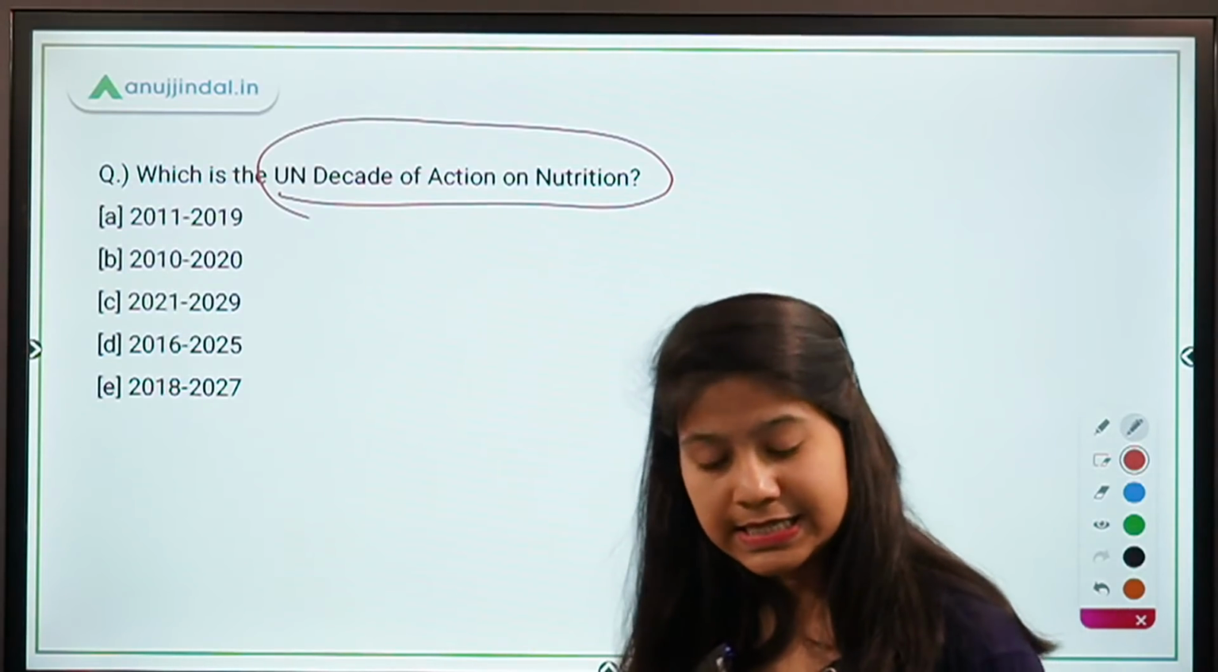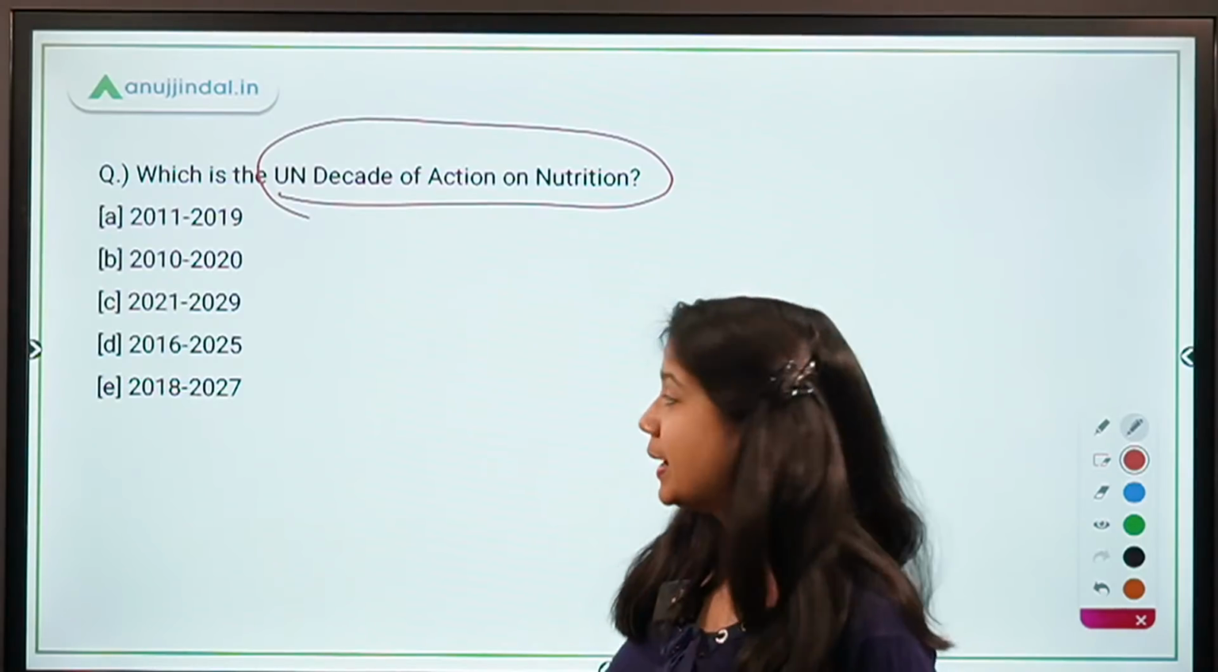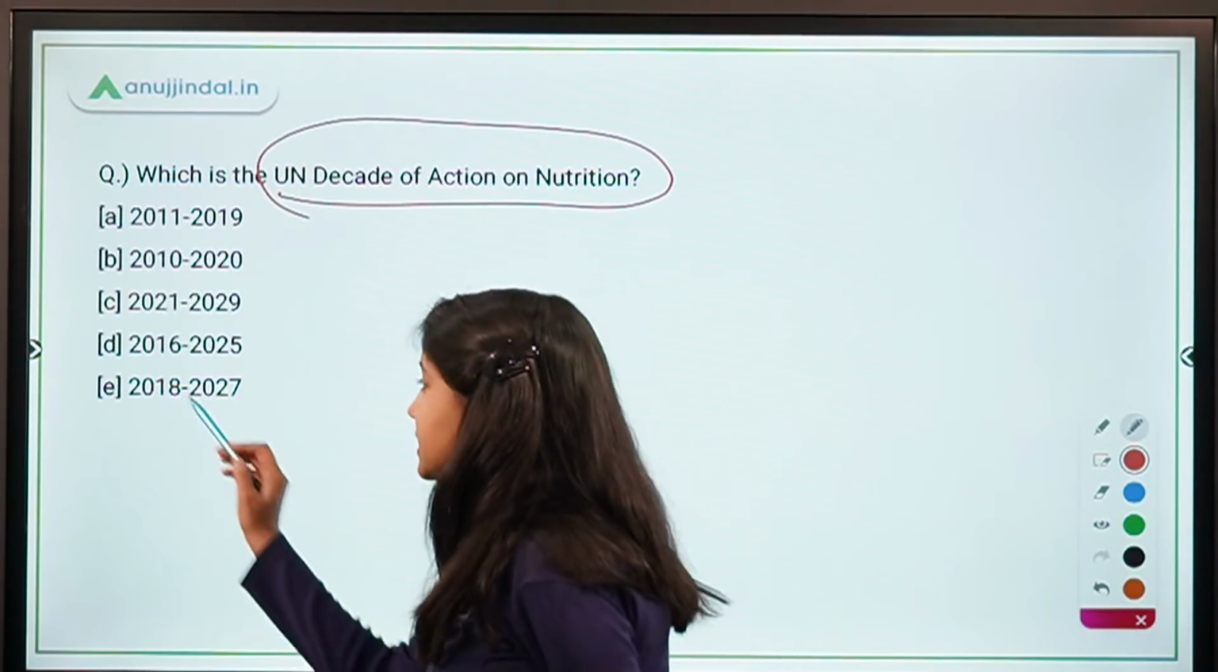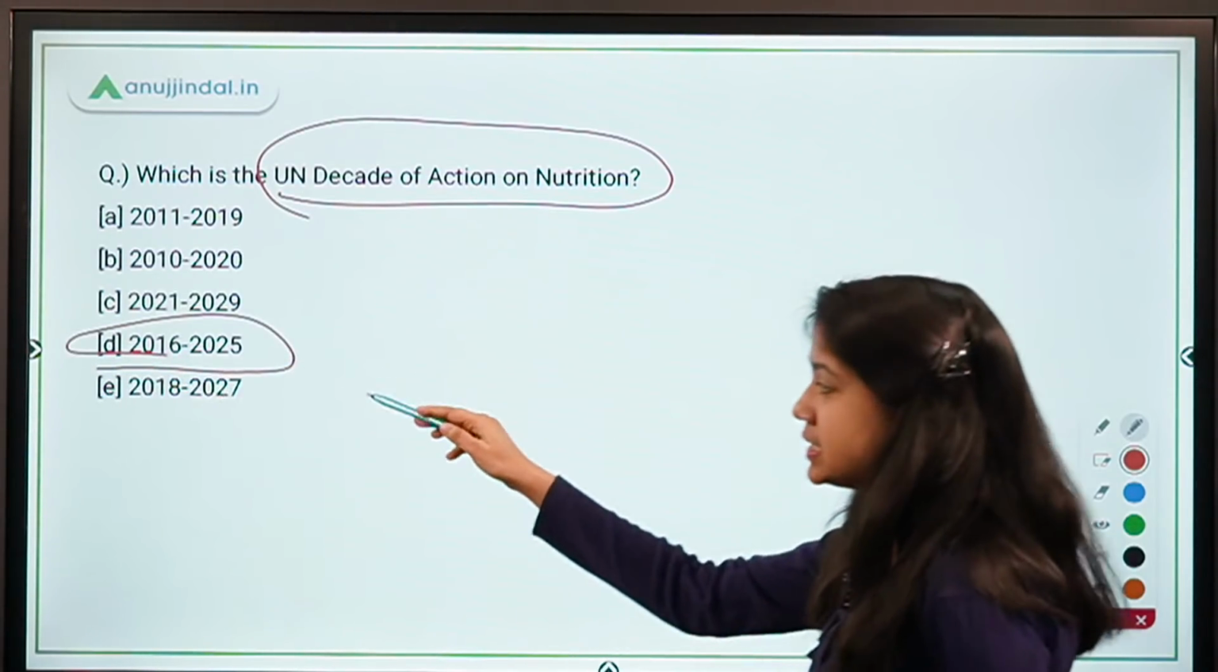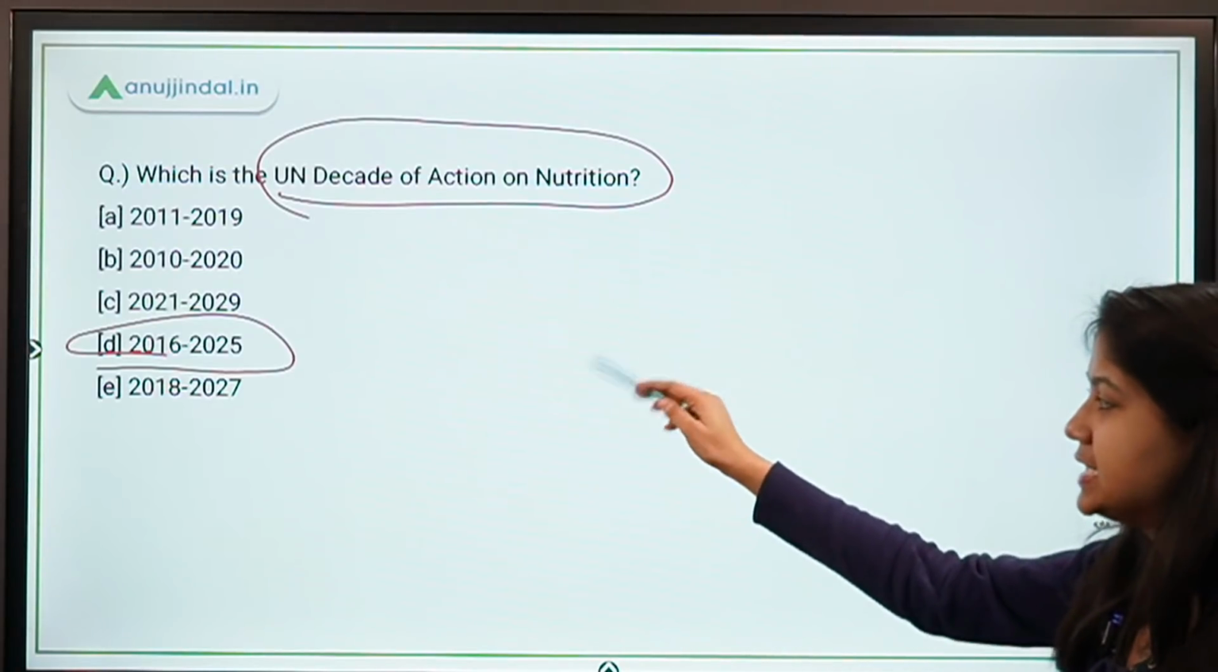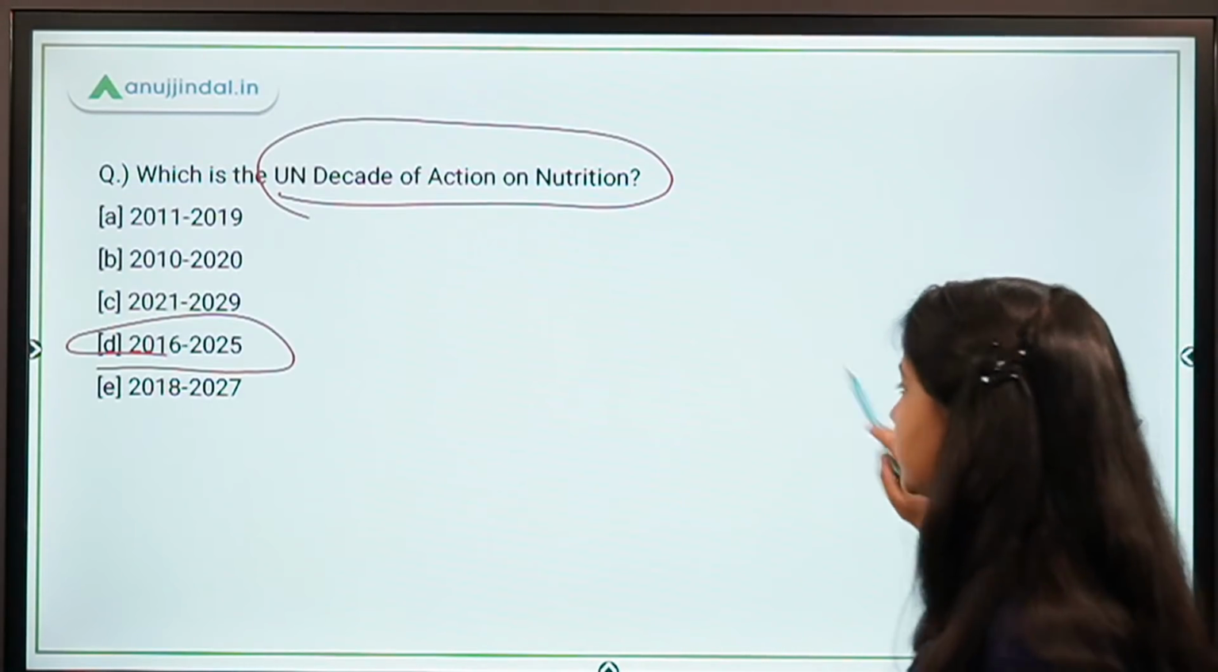Okay, so I see some people are saying 2016 to 2025. So this is the right answer, guys. 2016 to 2025 is the exact decade on nutrition.